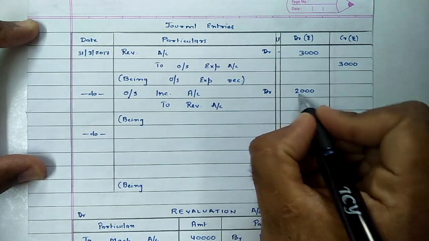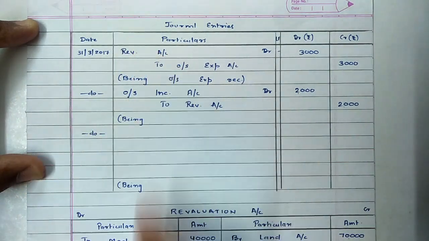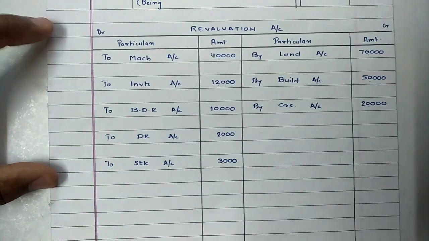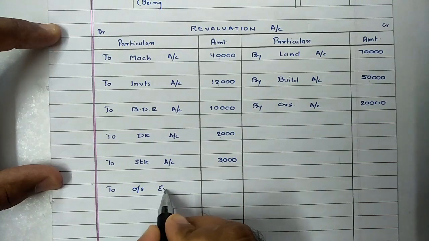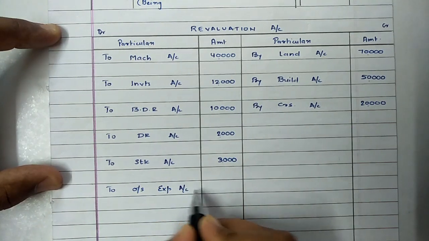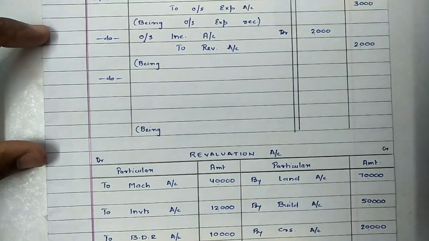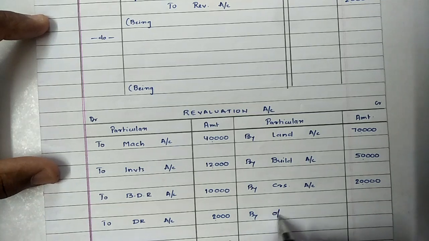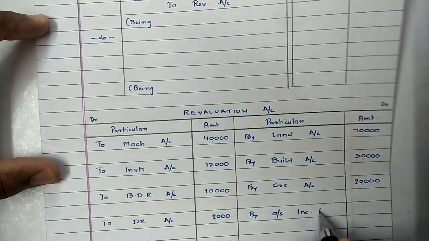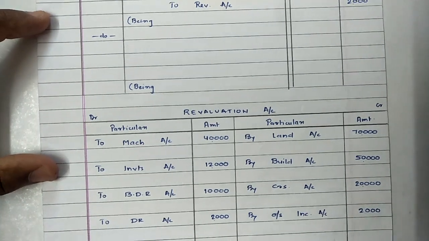And again posting these two entries into revaluation account. First is revaluation to outstanding expense. So on debit side of revaluation account, we will be writing to outstanding expense account rupees 3,000. Same way, second one was outstanding income to revaluation. So in revaluation on credit side, by outstanding income account, which was rupees 2,000, and all the adjustments are completed.